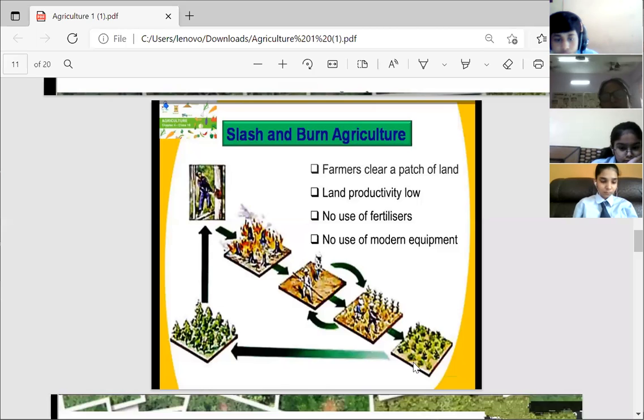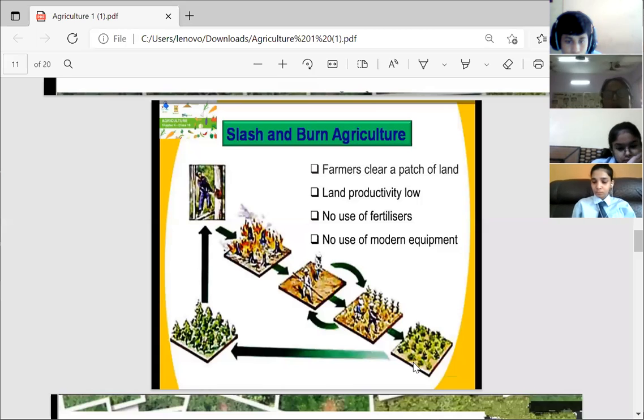It will become unfit for cultivation. Therefore, the farmers leave this piece of land fallow for a period of 15 to 16 years so that natural forces can act on it, the soil becomes fertile, and natural forests grow over there.